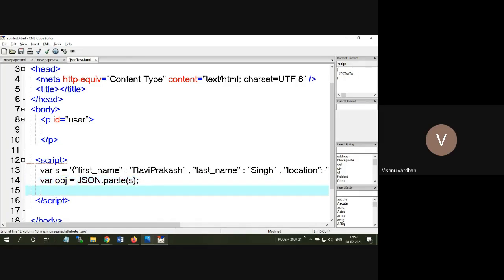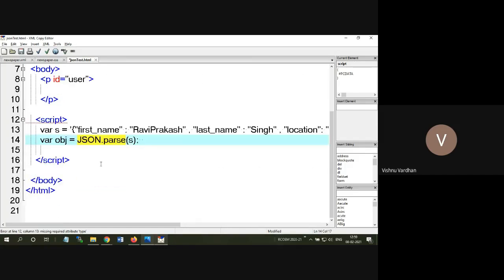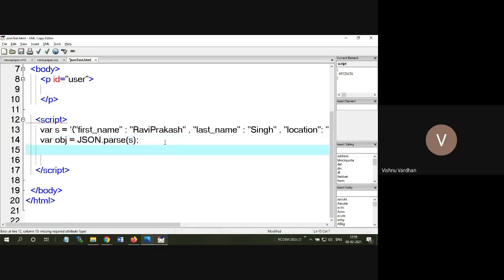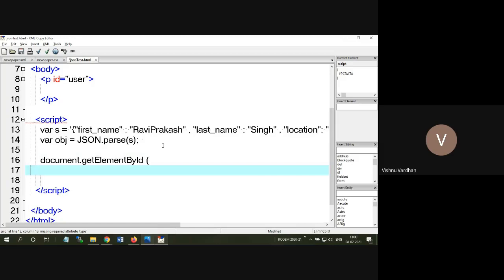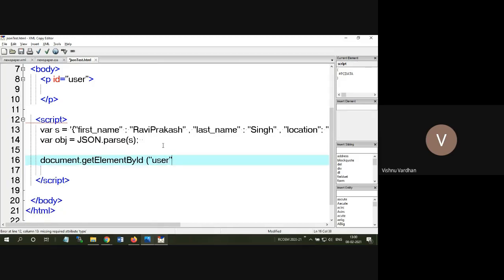Now after parsing, we first have to get the element that is available in your document by document.getElementById, and provide the element name. The element name is this user. It can be a paragraph, a division, a span, a table, anything. But the identifier should be unique. Then, as it is a P, it supports the innerHTML property.